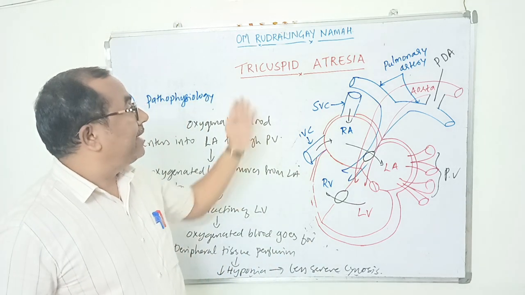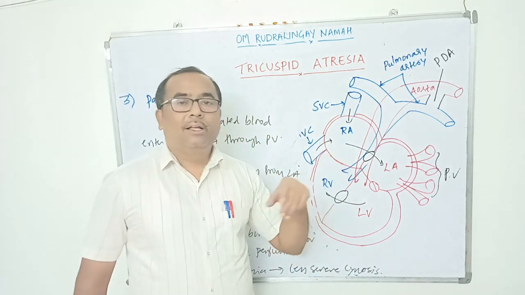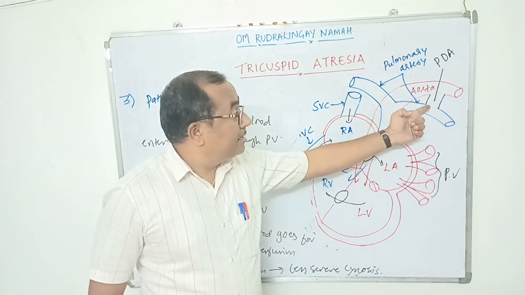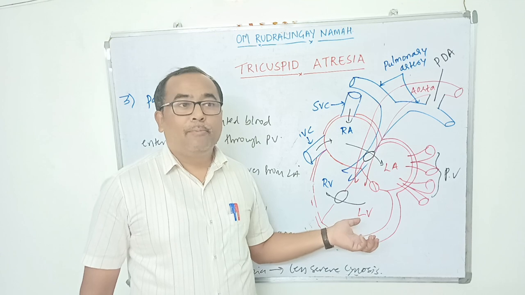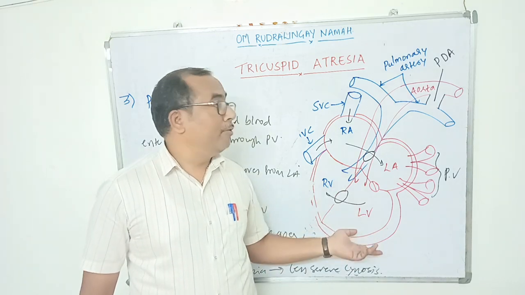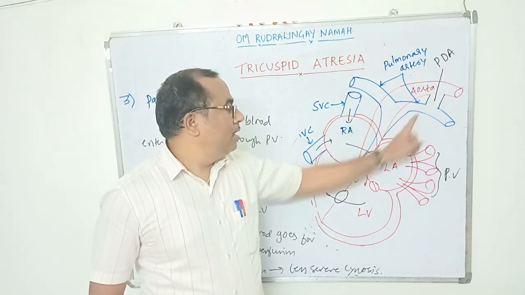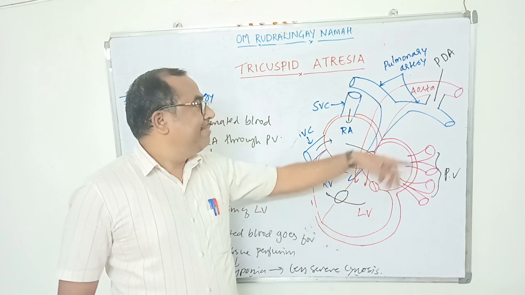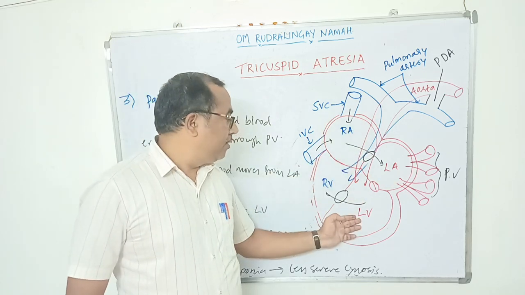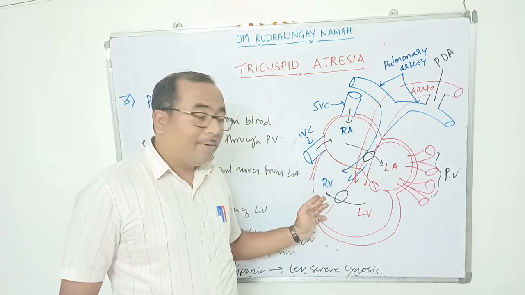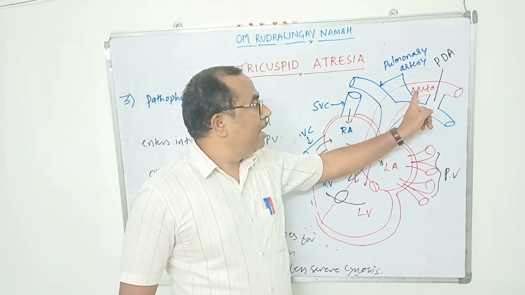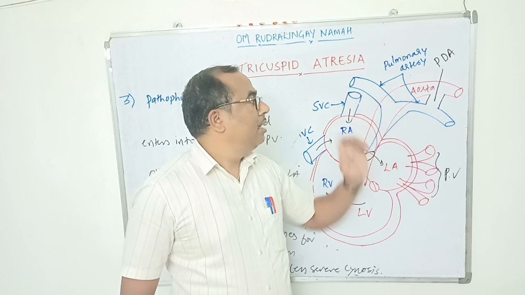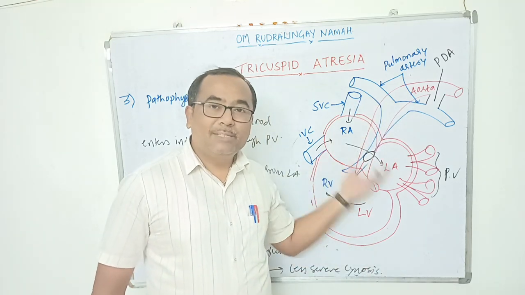So if tricuspid atresia is associated with patent ductus arteriosus and ventricular septal defect, then the cyanosis will be less severe because there is an increased pulmonary blood flow. Either because of this defect or because of this defect, there is a shunting of blood from the left ventricle to the right ventricle, and that will lead to increased pulmonary blood flow. Because of this PDA, there is a shunting of deoxygenated blood from high pressure in the aorta to the low pressure in the pulmonary artery.